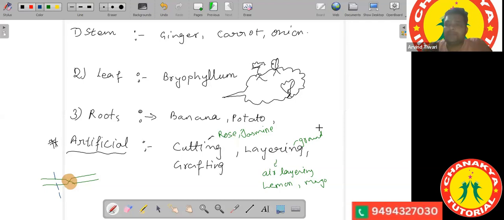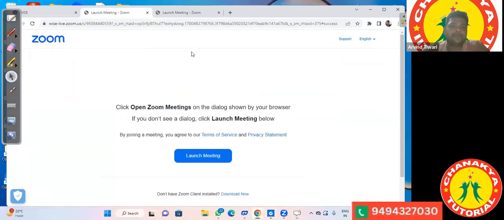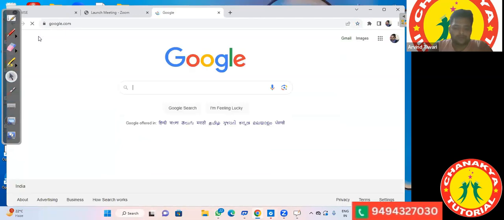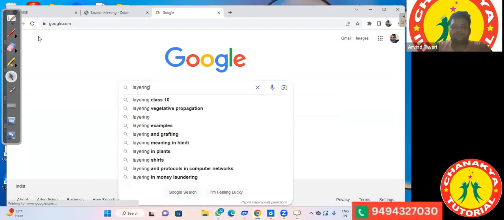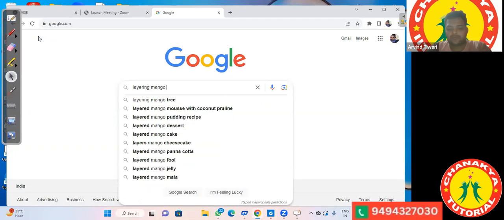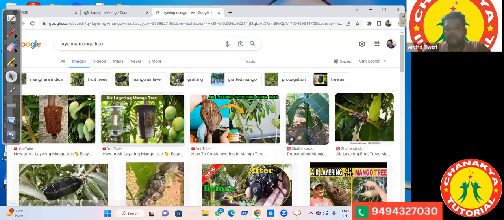So I will show you some pictures of layering just to make you have a clear understanding of the layering. See, layering, how it happens in the case of mango tree.